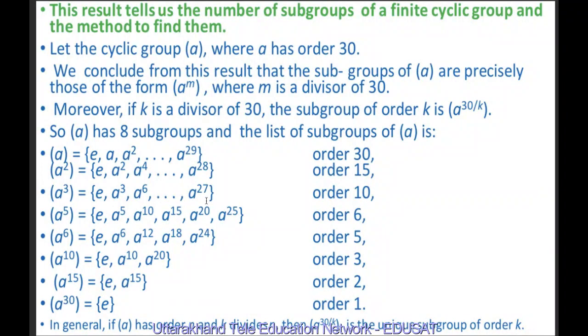Now the subgroup of order 6: if K is 6, it will be 30 upon 6, which means A raised to power 5. So the cyclic group generated by A raised to power 5 is E, A raised to power 5, A raised to power 5 squared which is A raised to power 10, A raised to power 5 cubed, A raised to power 15, A raised to power 5 whole raised to power 4, A raised to power 20, A raised to power 5 whole raised to power 5, A raised to power 25.